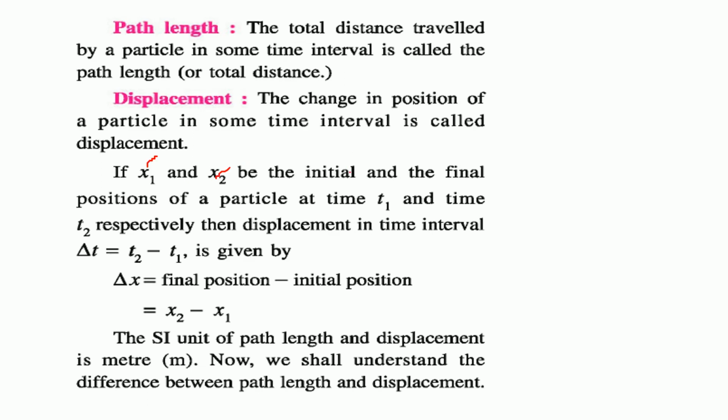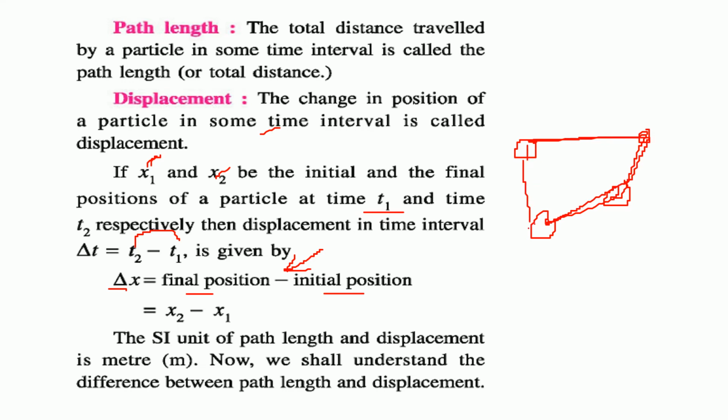If x1 and x2 are the initial and final positions, where x1 is your position at t1 and x2 is your position at t2, then the displacement in the time interval t2 minus t1, delta x, will be simply final position minus initial position. We are not worried about the in-between positions, only final and initial. You can say that I move from here to this point, so the distance is this plus this plus this, but the displacement is this one. This is the change in the position.